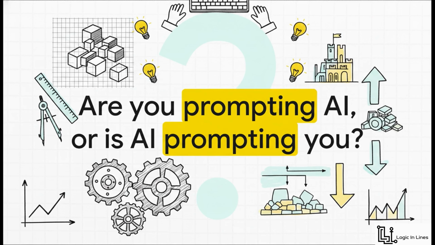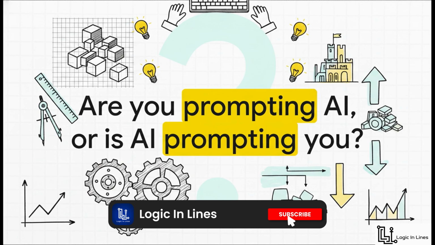So, as you wrap up this explainer and head back to your keyboard, I want you to ask yourself a question. Are you taking charge in architecting your outputs, or are you just passively accepting whatever the AI decides to hand you? Because when you start using frameworks like RTF and Create, and when you start layering in those examples and step-by-step logic, you stop being a passive consumer. You become the true architect of your own solutions.